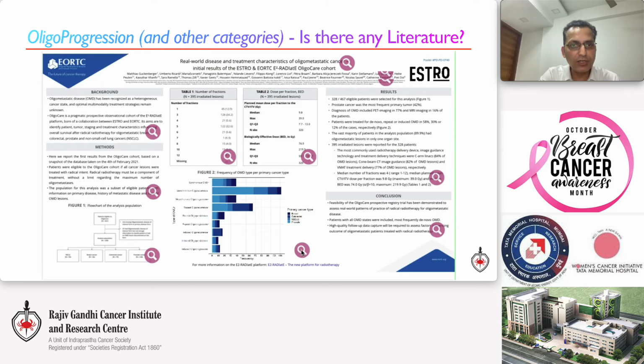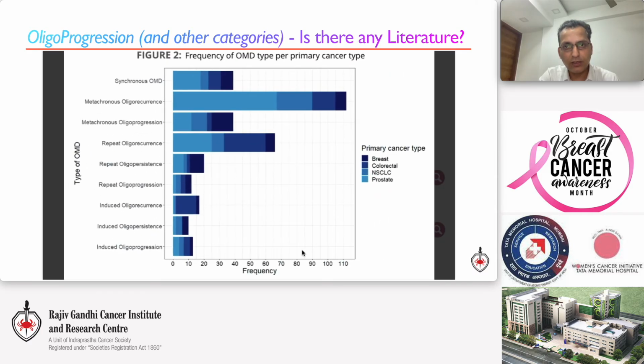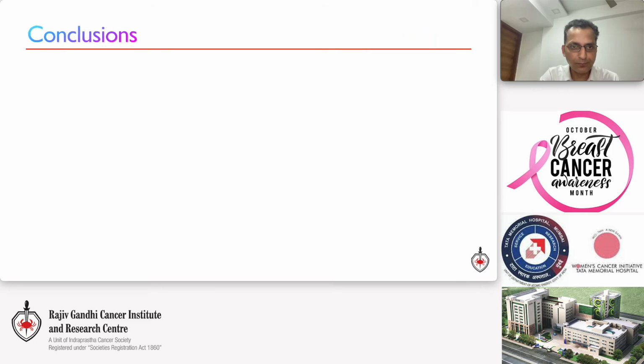And he also presented the number of patients in the OligoCare project with these newly defined categories. And again, we can see, if we specifically look at breast, the dark blue color, there's a very small number of patients in these newly defined categories. We need to combine our data sets to create a similar repository of patients, probably to gain more insight and to do justice to our patients.